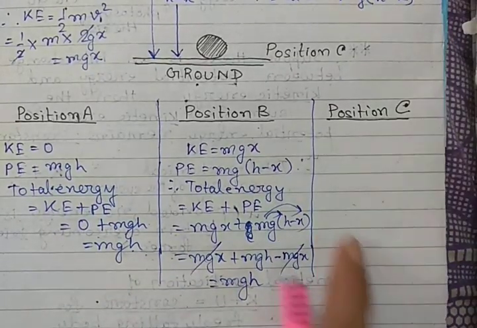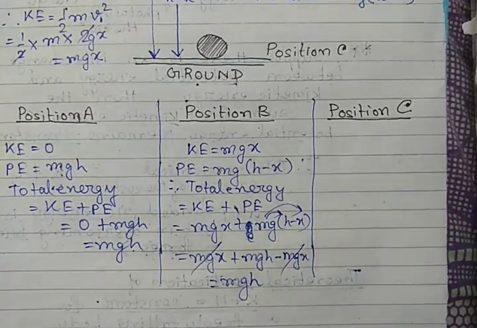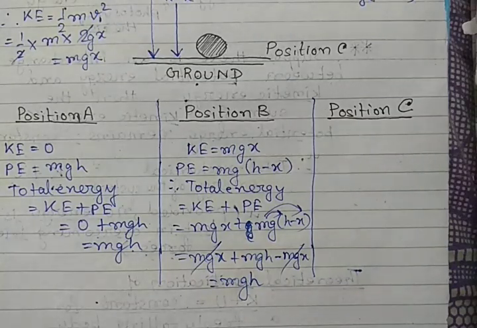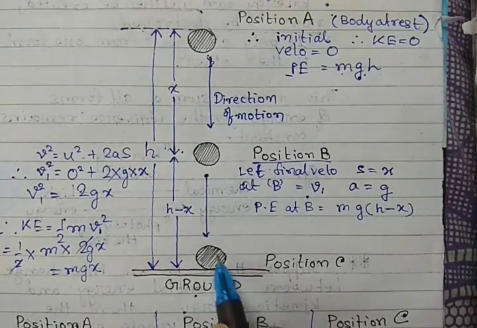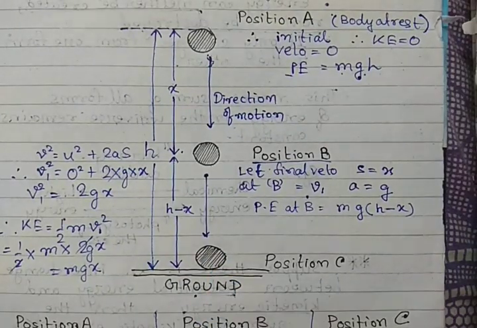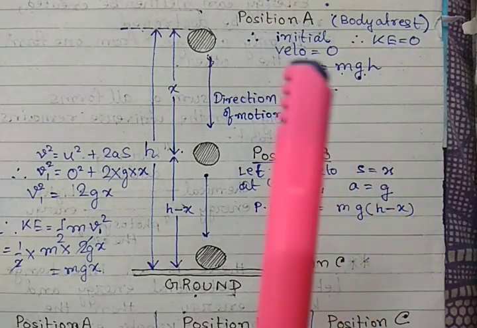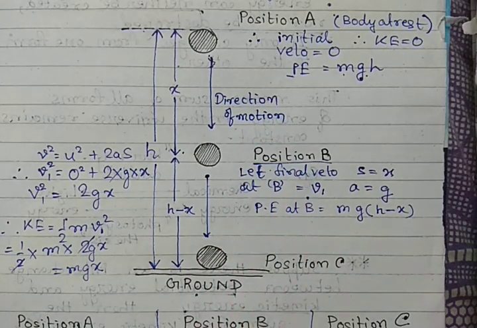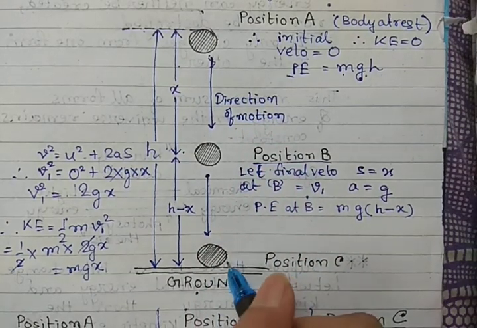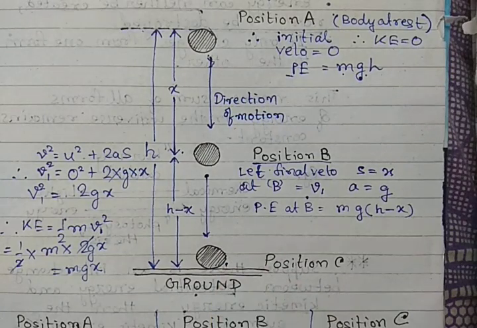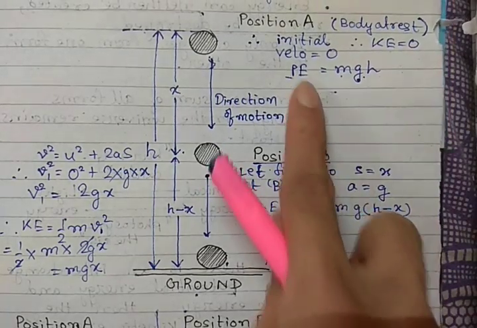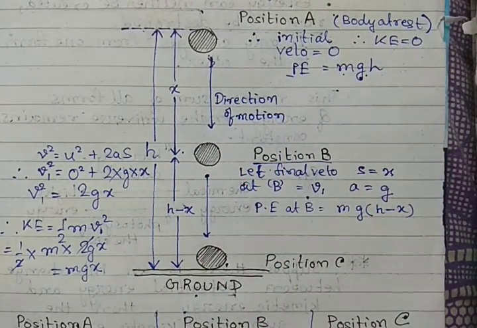Now at position C, if the total energy is mgh, we will clearly prove that the total energy of the system remains constant. Clear? Now the interesting aspect comes at position C. Understand very carefully. This body is coming down. Just when it reaches the ground, it comes to rest. But just before it reaches the ground, it will attain a maximum velocity and almost all the potential energy will be converted into kinetic energy.